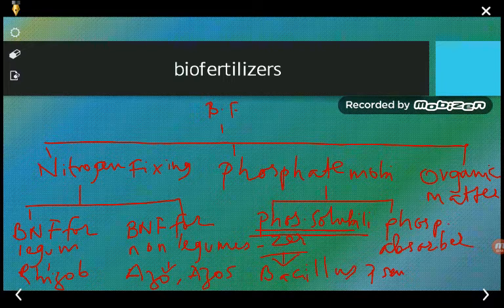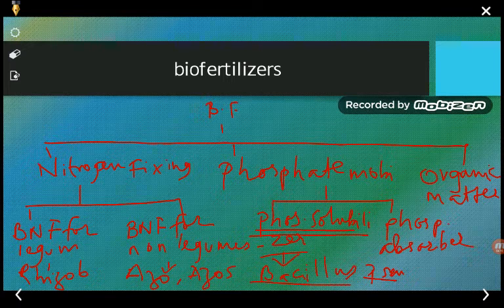These are the organisms which can make the phosphate available in the soluble form. The phosphate which is present in the non-acceptable form is converted into the acceptable form by means of these organisms.